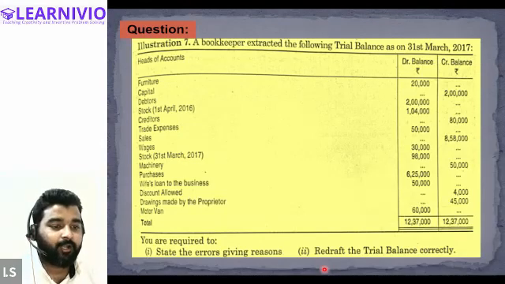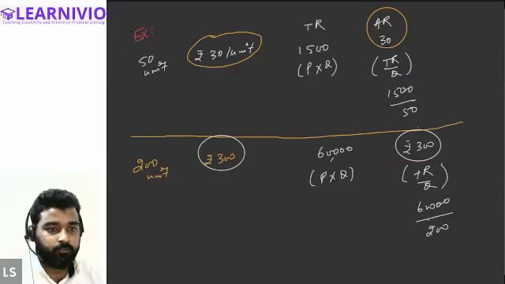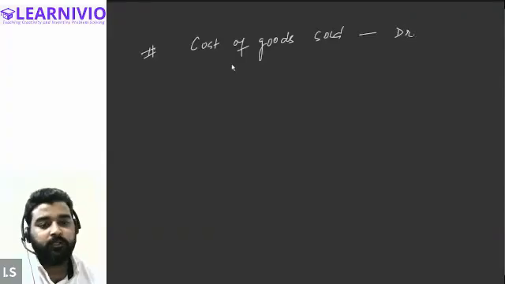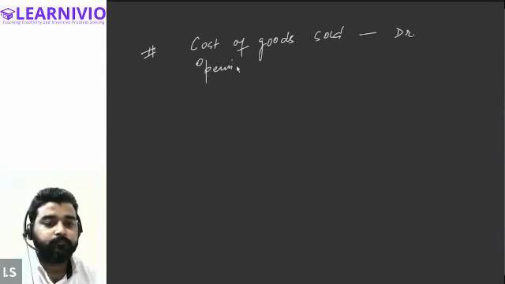Now try to understand one thing. As I told you in the previous question, whenever the cost of goods sold is given in the question, you will be recording the cost of goods sold in the debit column of the trial balance, and you won't indicate the value of the opening stock.